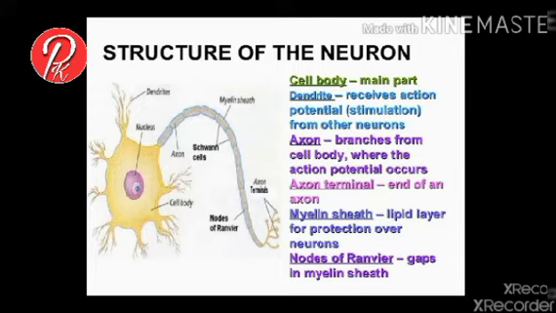Neuron contains neurofibrils and Nissl granules. The second part is the dendrite. Dendrites are small branched processes which receive a stimulus and transport it to the cell body. They also contain neurofibrils and Nissl granules.